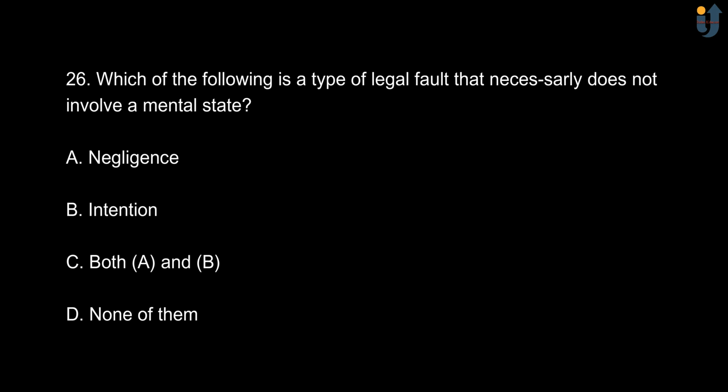Next, which of the following is a type of legal fault that necessarily does not involve a mental state? Option A, negligence. Option B, intention. Option C, both option A and option B. And option D is none of them. The correct option is option A, negligence.